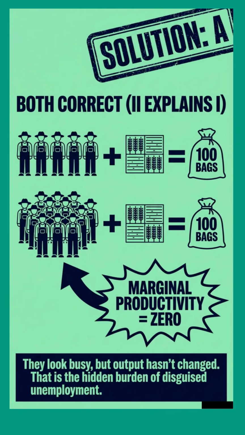Let's understand this with a simple example. There are 5 farmers which produce 100 bags. Now add 5 more workers. However, they still produce 100 bags. Thus, those extra workers added nothing at all to the output, coming to the conclusion that their marginal productivity equals zero. That is known as disguised unemployment.